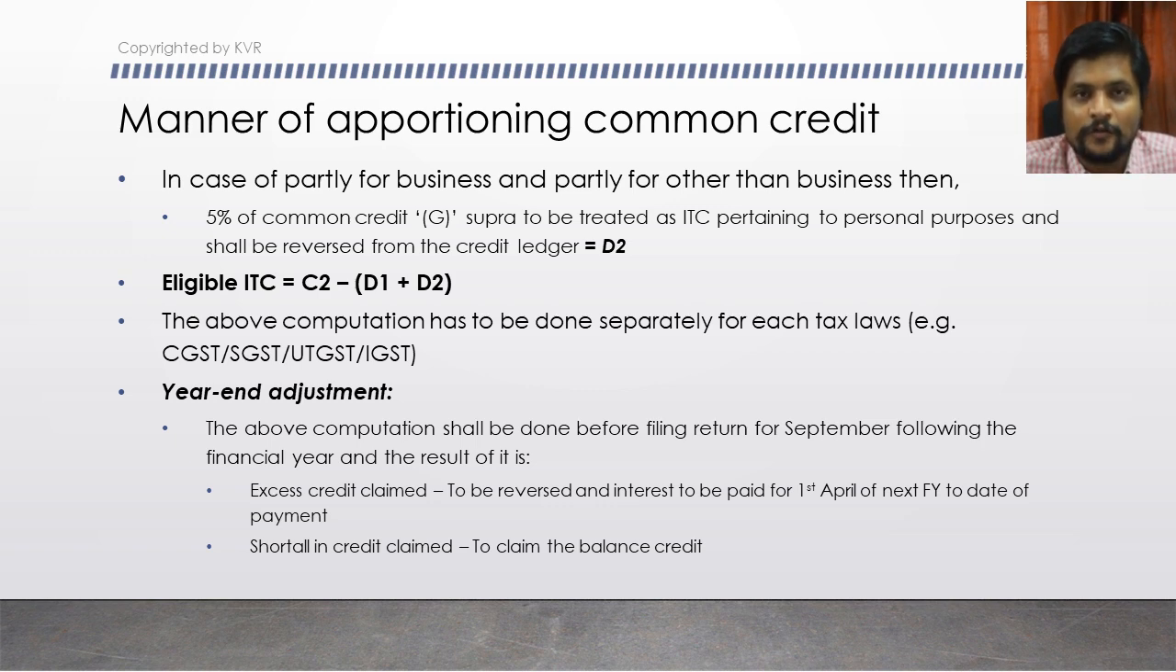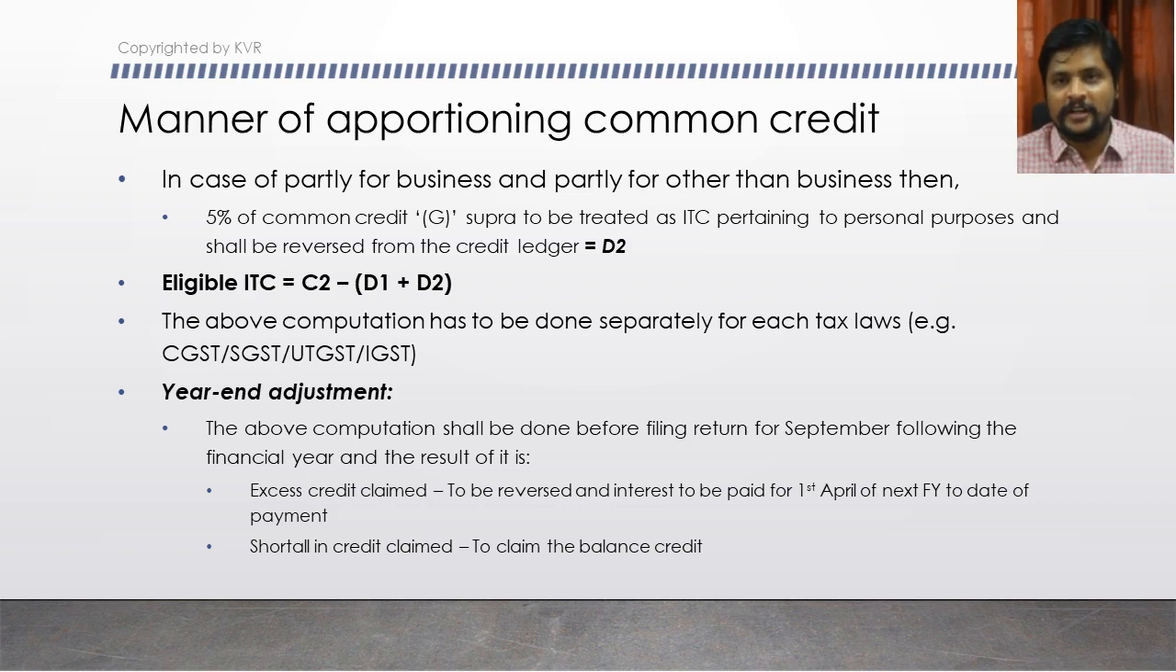This year-end adjustment also should be done during that time only, because if the resultant figure of this year-end adjustment is the excess credit, which is what you will be eligible, then you may forego this credit because of the provisions which we discussed before under section 16. So that is the reason they say that this year-end adjustment also should be done before filing the September month return or annual return, whichever is earlier.